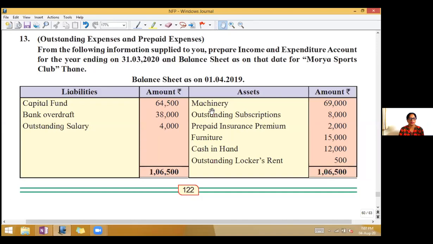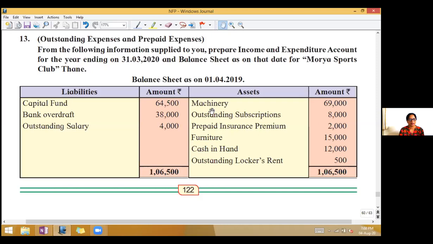Problem number 13 on page 122. From the following information supplied to you, prepare the income and expenditure account for the year ending 31st March 2020 and balance sheet as on that date for Moria Sports Club, Thane. Balance sheet as on 1st April 2019. They have given us an opening balance sheet.